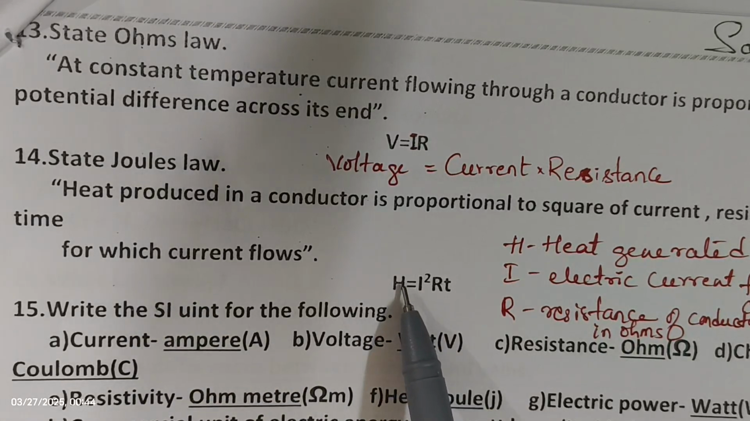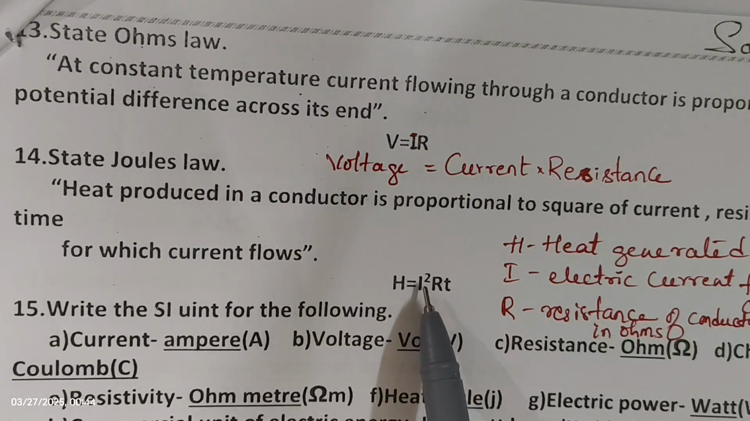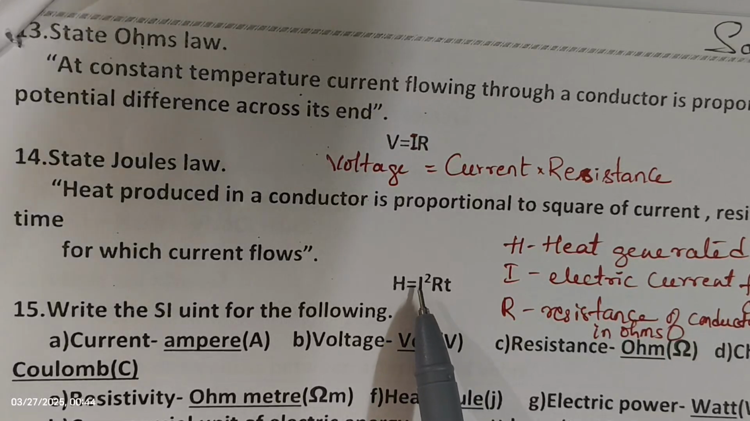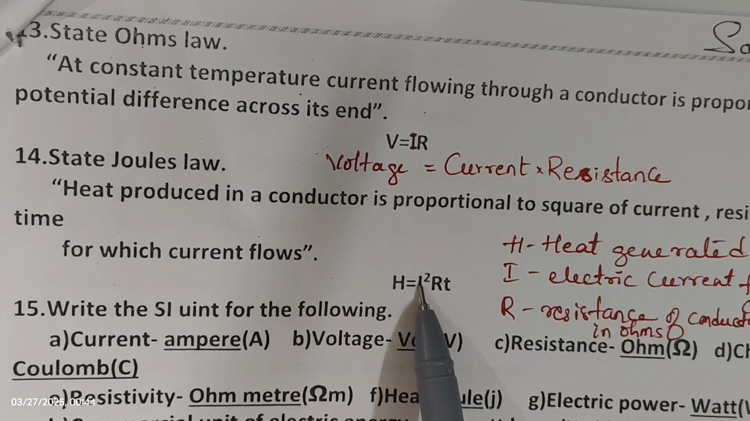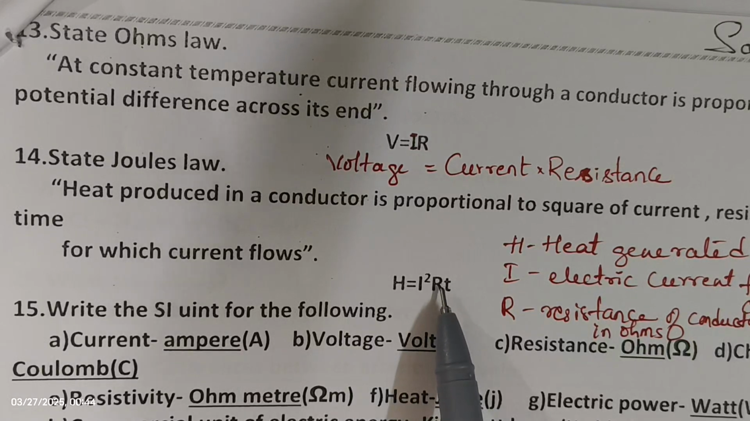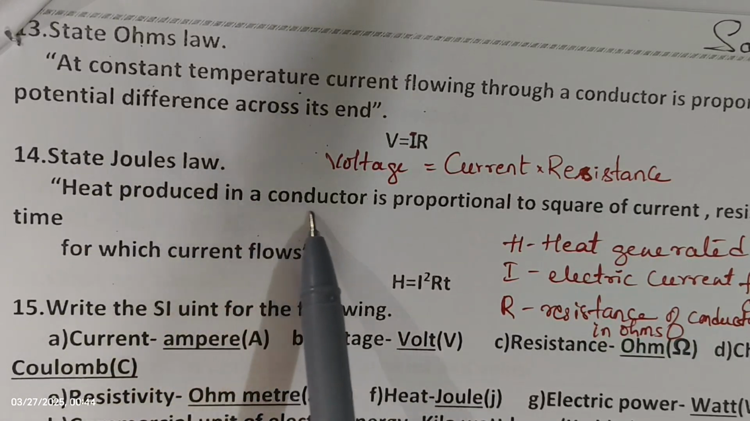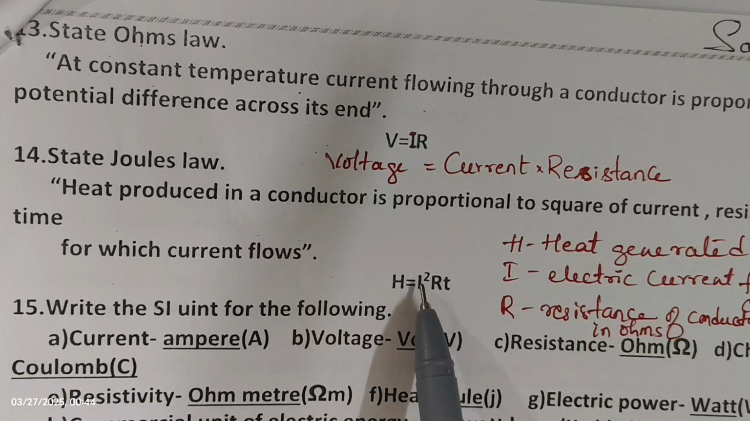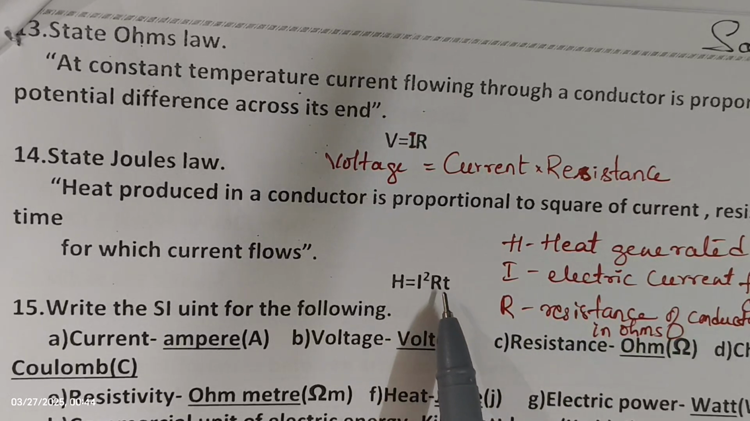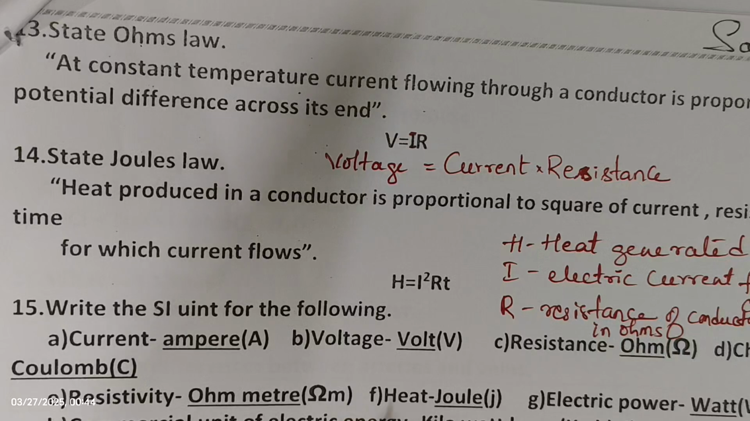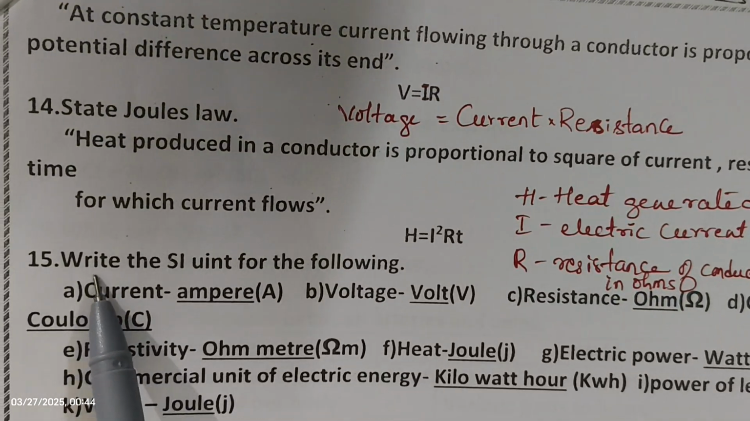So we'll see that equation. H, that is nothing but the heat generated, is equal to I square RT. So I represents the flow of electric current through the conductor, R is the resistance of the conductor in ohms, and T will be the time. So Joule's law states that heat produced in a conductor is proportional to the square of current, resistance and the time for which the current flows. Okay. So we'll move to the next question, the SI units.